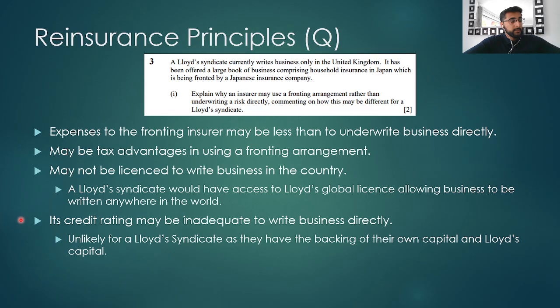Now, another point is that the credit rating might be inadequate from the insurance company's point of view. But this might be unlikely for a Lloyd's Syndicate because they have the backing of firstly their own capital and Lloyd's capital.